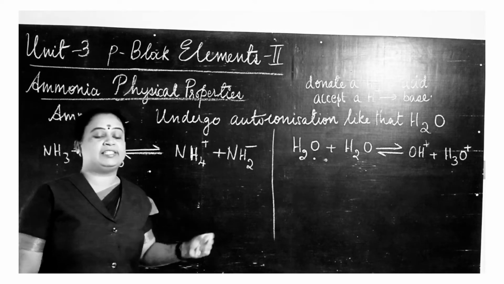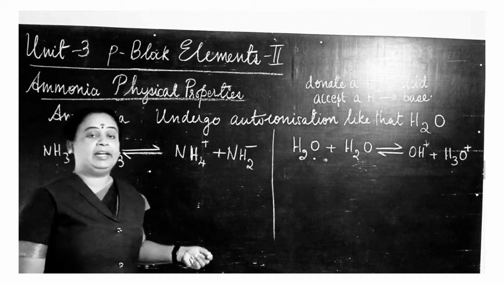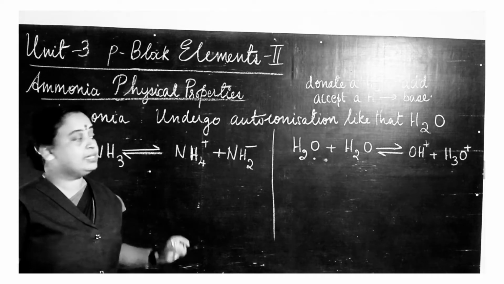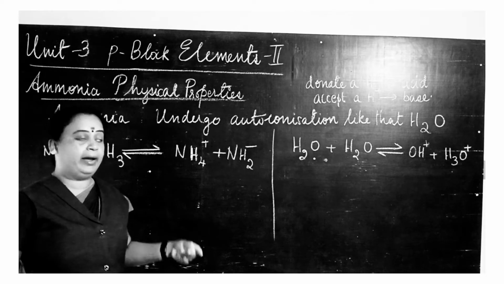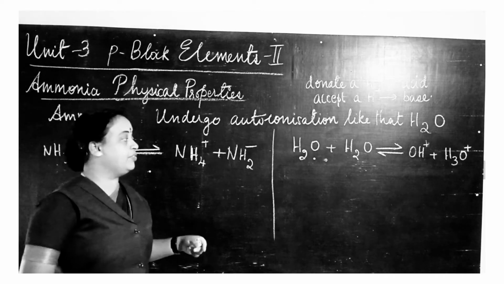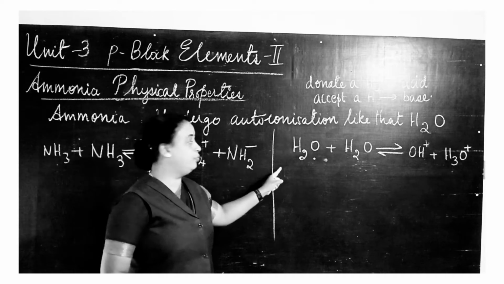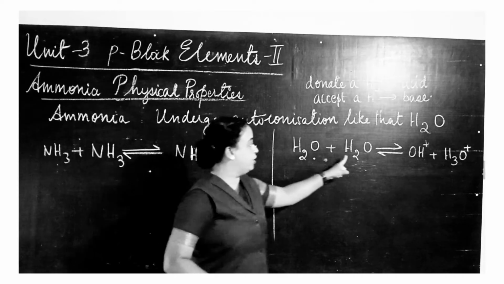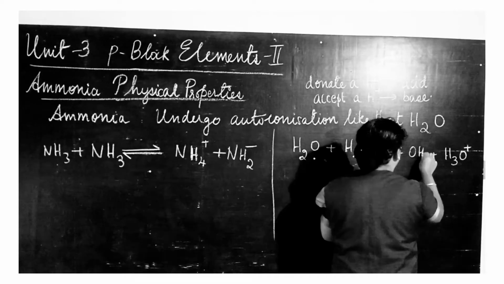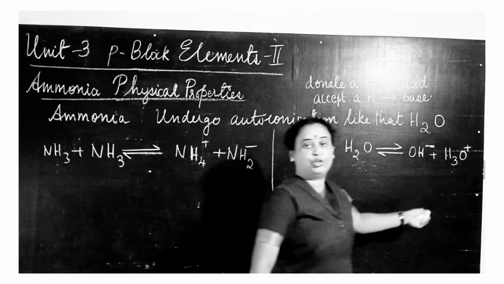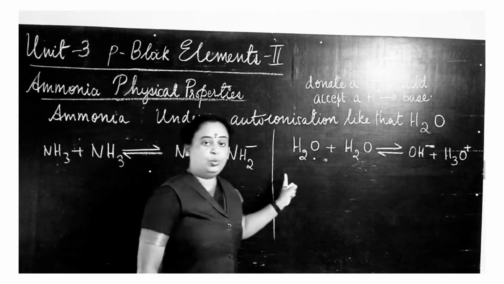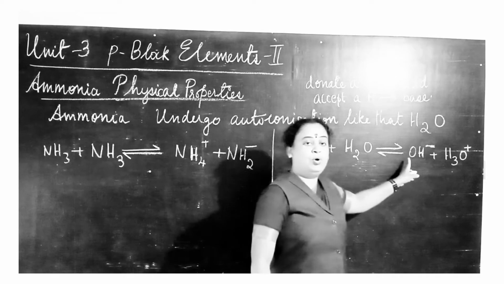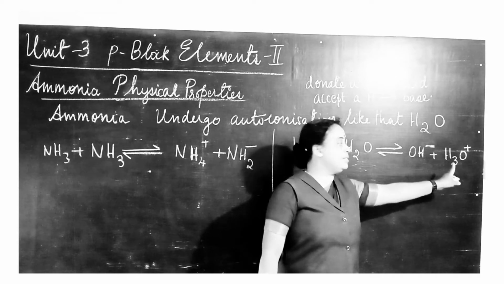So this point we have already seen before. Now let us study how ammonia and water undergo self-ionization. They undergo splitting and form ions. That ionization, or auto-ionization, we are going to study. First let us take the example of water. Two water molecules, H2O, H2O, combine together and undergo ionization to form OH minus ion and H3O plus ion.